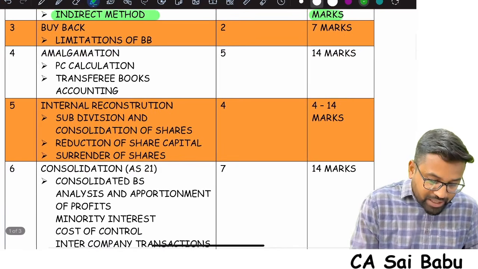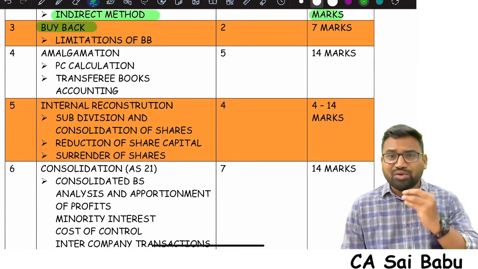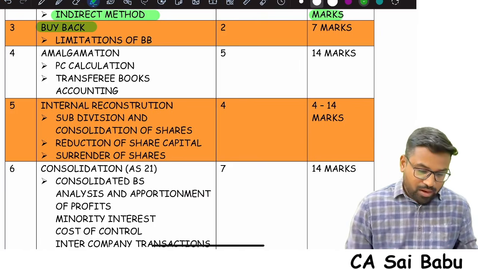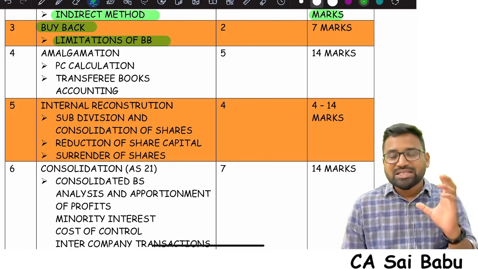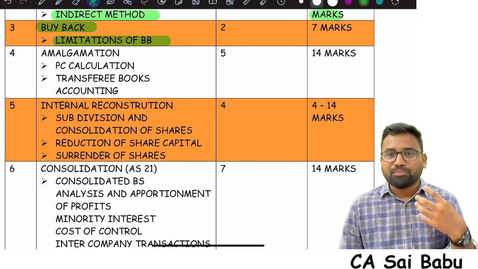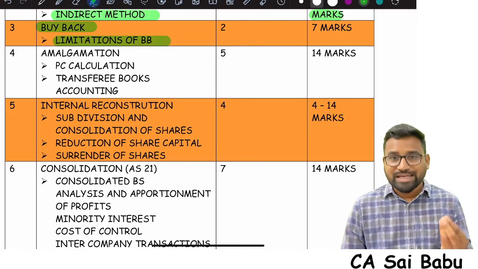Now coming to the buyback chapter. Buyback of securities, again one of the very scoring areas. In this you need to focus only on what? Limitations of buyback. Whenever a company is going for buyback, there are 3 tests. Shares outstanding test, resource test, debt equity ratio test.